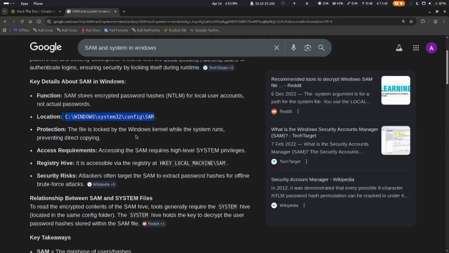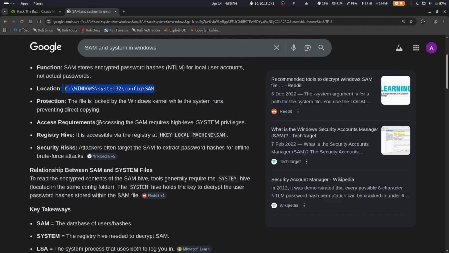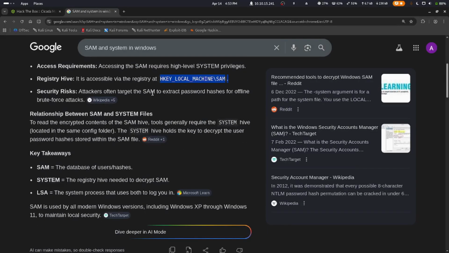Accessing the SAM requires high-level system privileges. It is accessible via the registry at HKEY_LOCAL_MACHINE, which is what we use, HKLM\SAM, right? That's the abbreviation for HKEY_LOCAL_MACHINE.